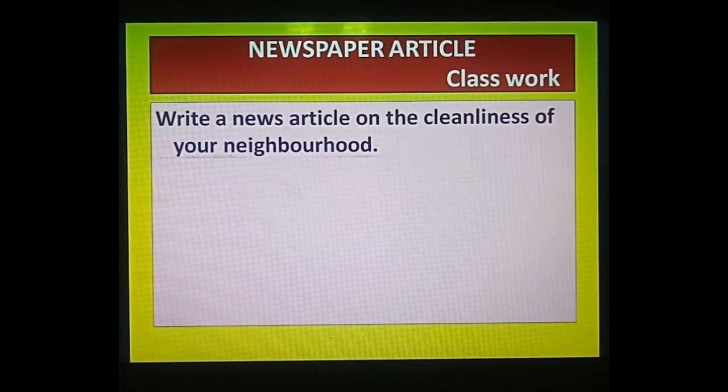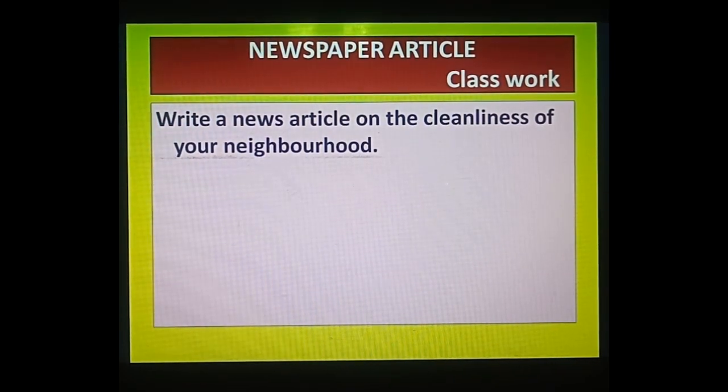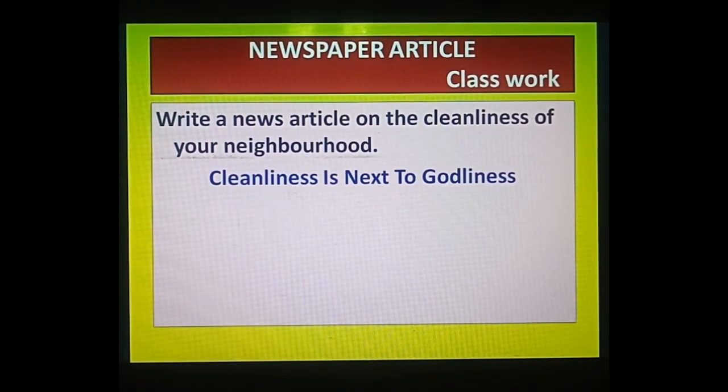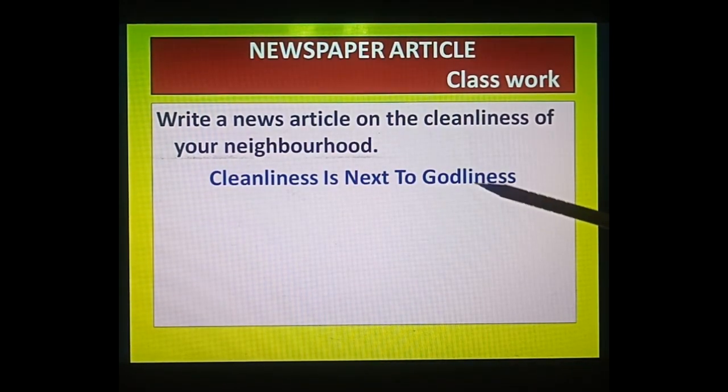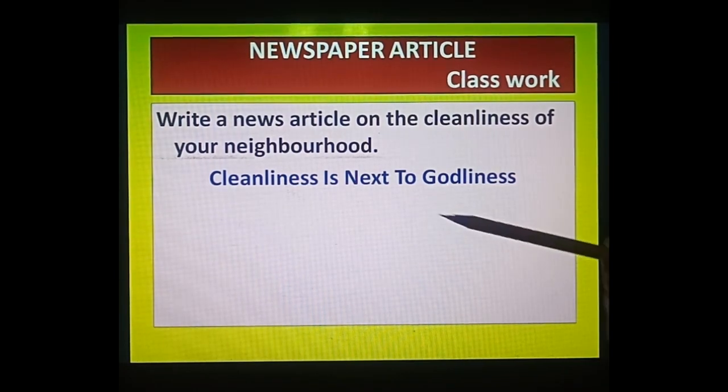You have to write down first of all the question you will be getting, like this: write a news article on the cleanliness of your neighborhood. As I told you, this is the example I have taken, whatever I want to teach you today. So, cleanliness of your neighborhood. Now see, as I told you, first of all we have to write down the heading. So this is the heading: Cleanliness is next to godliness.